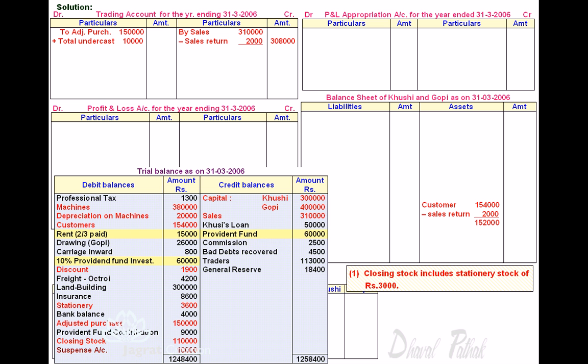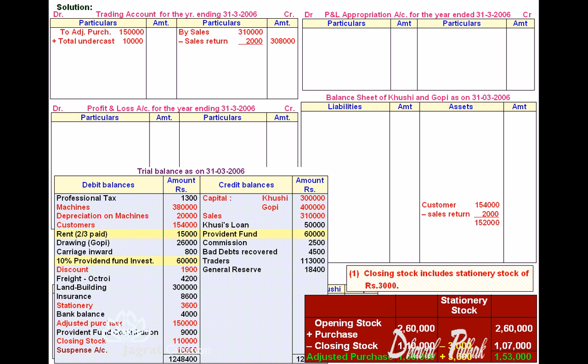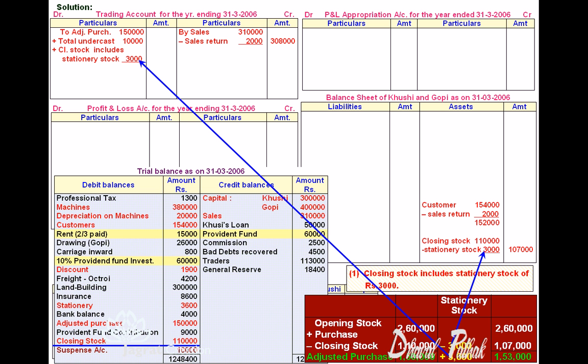Next adjustment, closing stock includes stationery stock 3,000. As we have already explained, closing stock 1,10,000. Stationery stock included therein is removed. So 1,07,000 is the balance of closing stock. 3,000 is added to adjusted purchases. So adjusted purchase becomes 1,63,000.